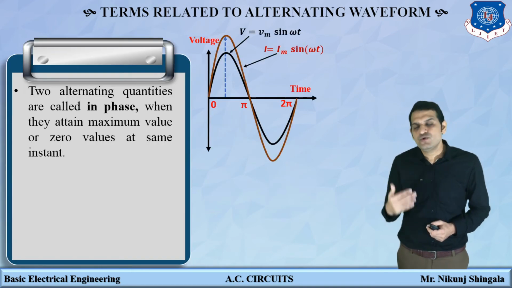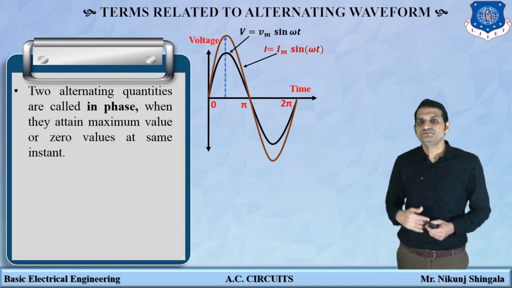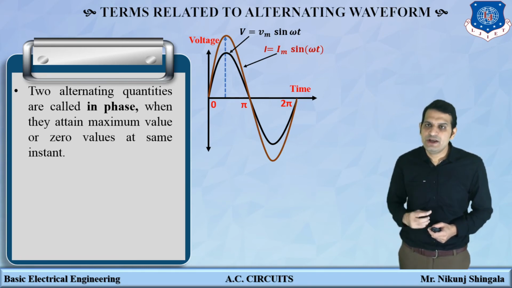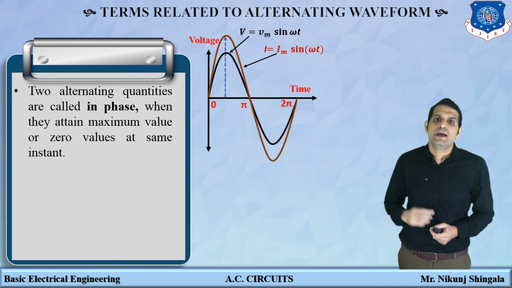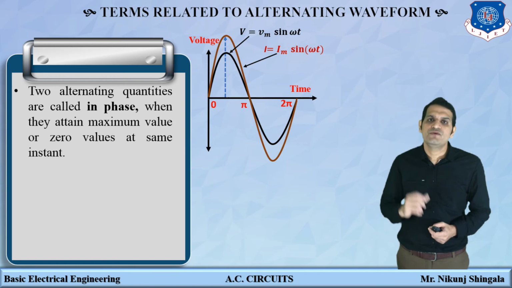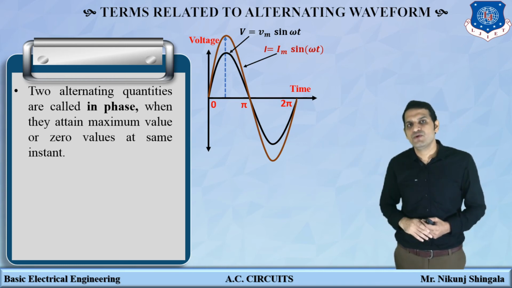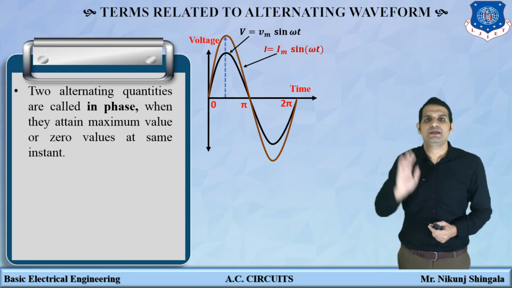Now, there are two types of quantity: in-phase quantity and out-of-phase quantity. What is the definition of in-phase quantity? Two alternating quantities are said to be in phase when they attain maximum value or zero value at the same time. In these two waveforms, voltage and current both attain minimum, zero and maximum value at the same time.